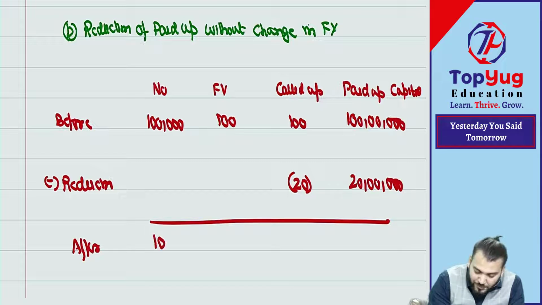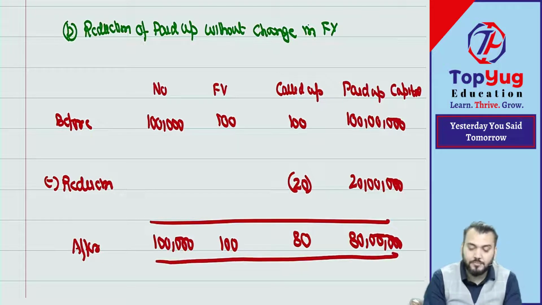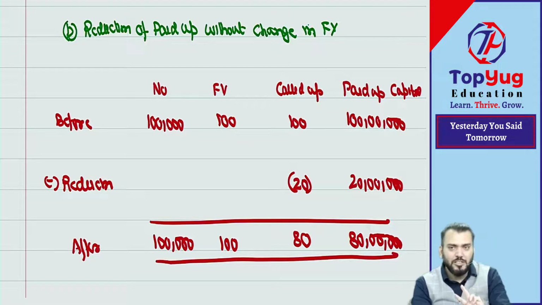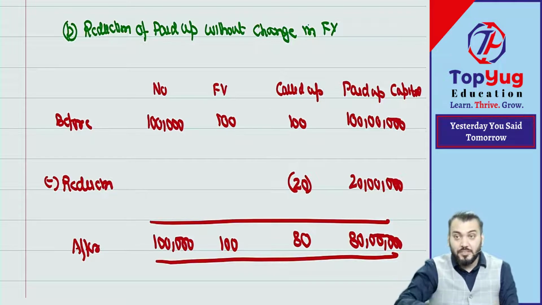So now after reconstruction, what will be the position? Position is 1 lakh shares of rupees 100. How much called up? 80. And it will become 80 lakh. You can see in this also there is reduction of capital but without changing face value. Understand the difference between A and B? A was reduction of capital with change in face value. This is without changing face value.